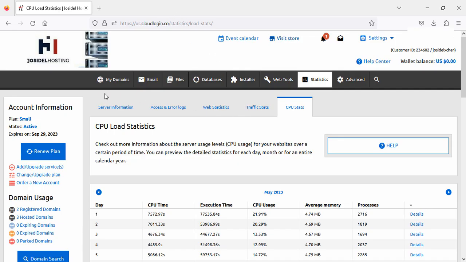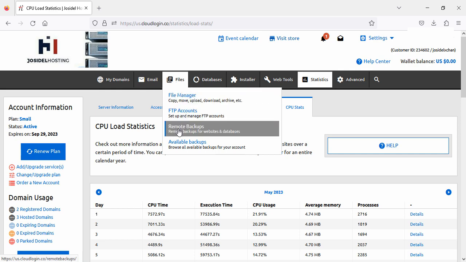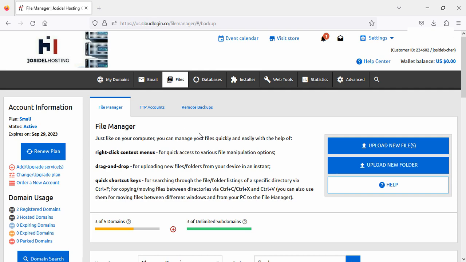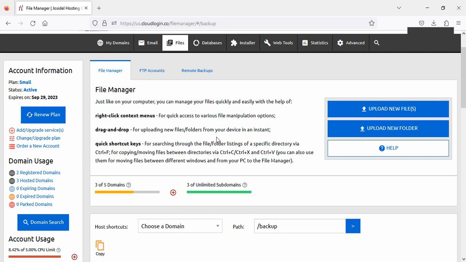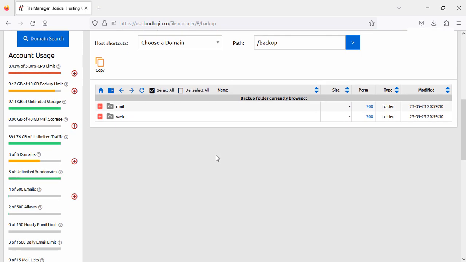Now we come back to our hosting plan, and hosting server is showing like this. You can see here how many folders you have got, their permission and dates.